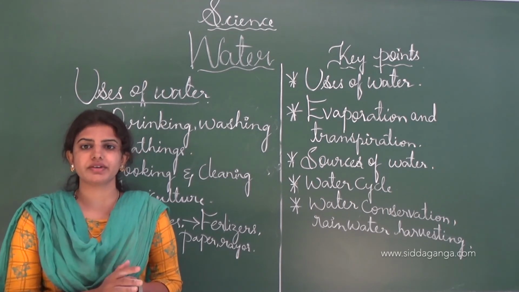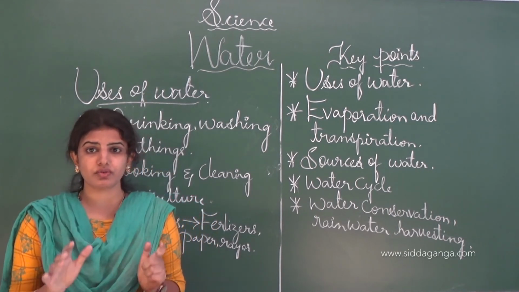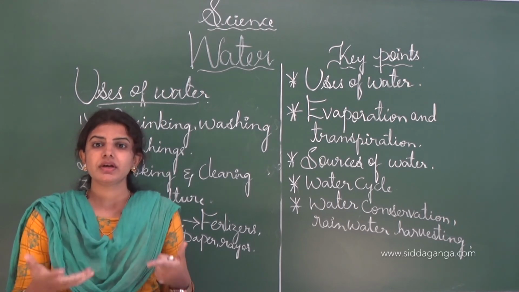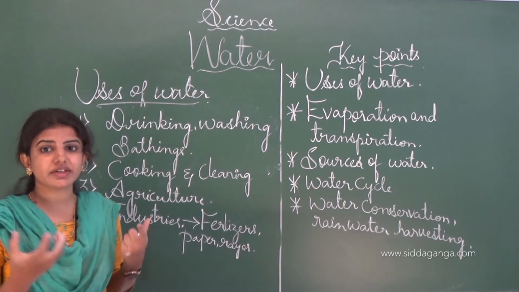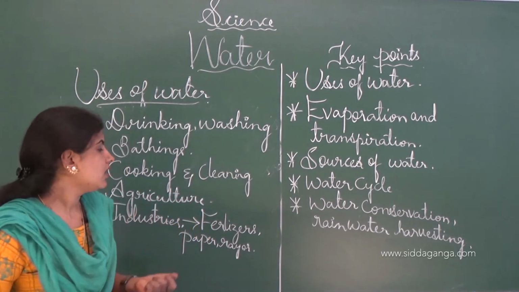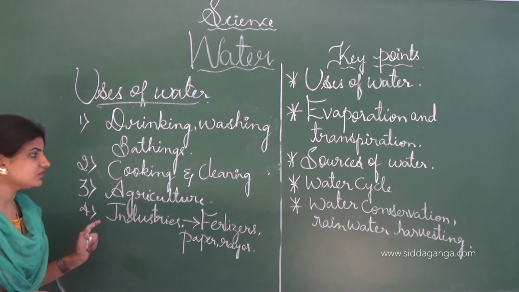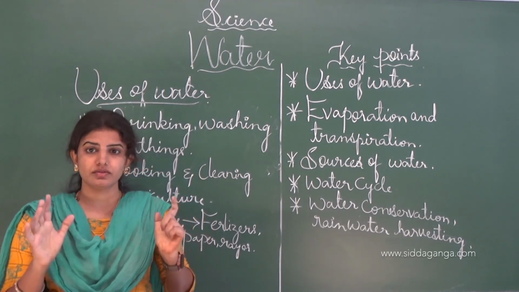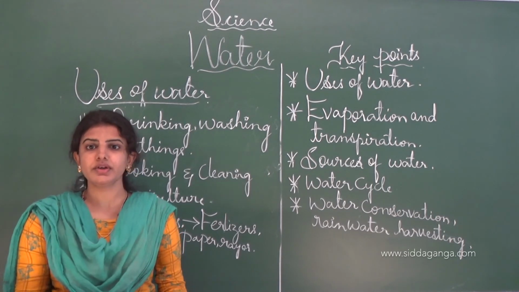Some harmful bacteria present in our surroundings, which can't be seen with our naked eyes, also grow with the help of water and the moisture content in the atmosphere. Like that, these are the different uses of water, and from these uses we can say that without water we can't lead a life in the universe.